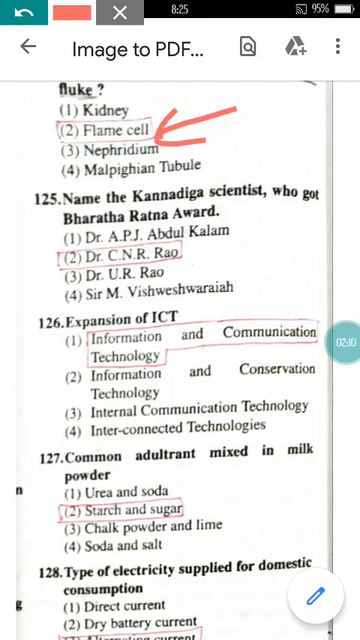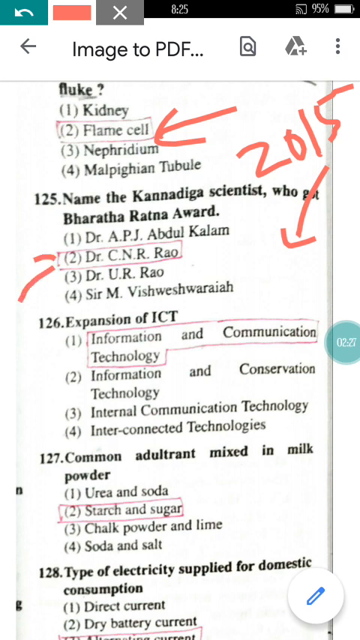Now come to question number 125. Name the Canadian scientist who got the Bharat Ratna award. This was about the year 2015, but this question can't come now. But let's see the answer for this question also. He was Dr. CNR Rao.